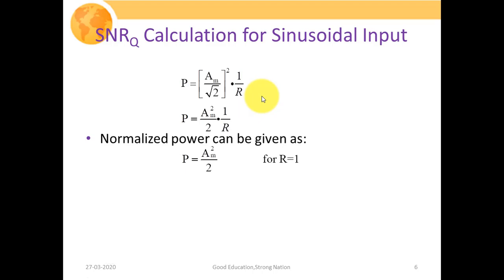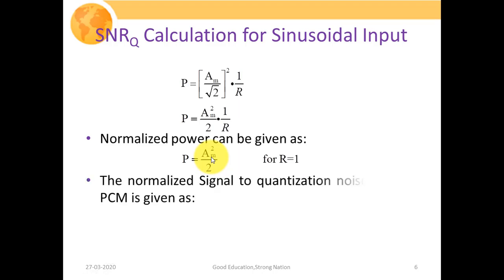So in order to calculate the normalized power, the resistance R should be equal to 1. So in this case, the normalized power will be given as P equal to Am square upon 2, where Am is the peak amplitude of my message signal, which is nothing but a voltage signal.